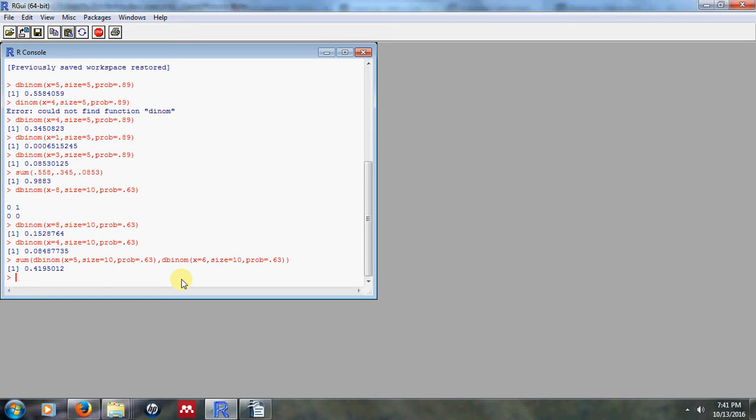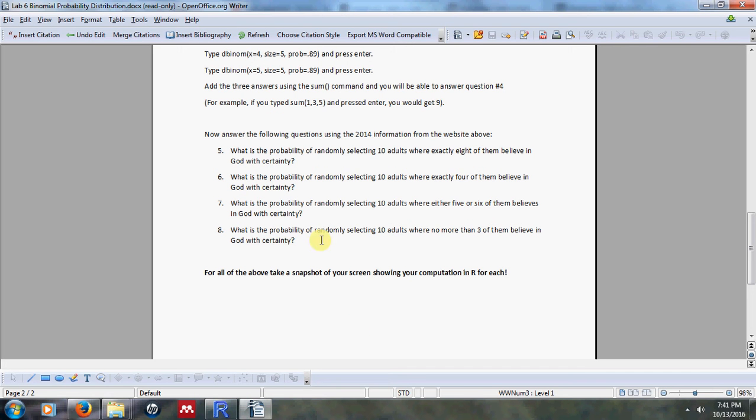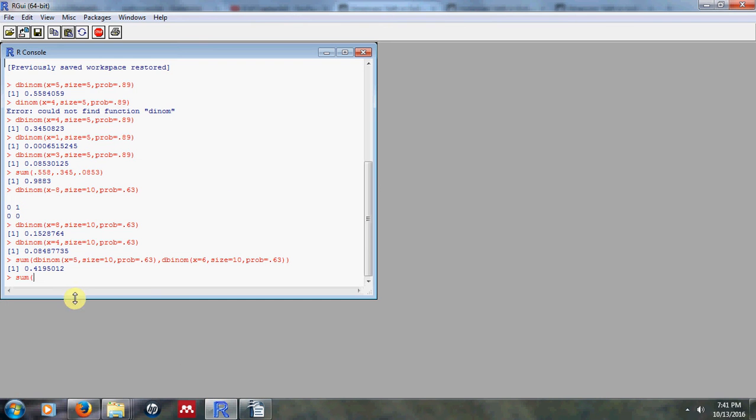And then we'll do a similar thing for the last piece, which is what is the probability of randomly selecting 10 adults where no more than 3 of them believe in God? No more than 3 means 0, 1, 2, or 3. So it's quite a few probabilities that we have to add. This is the way we do that.